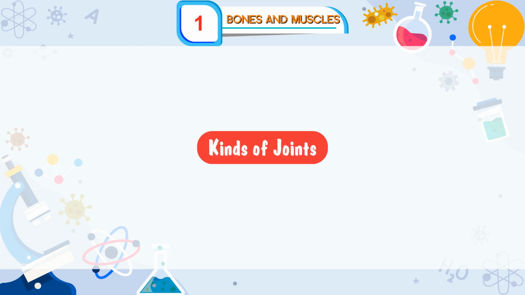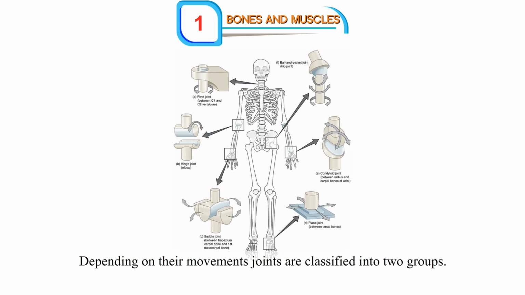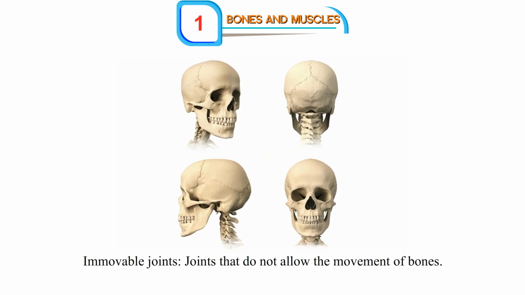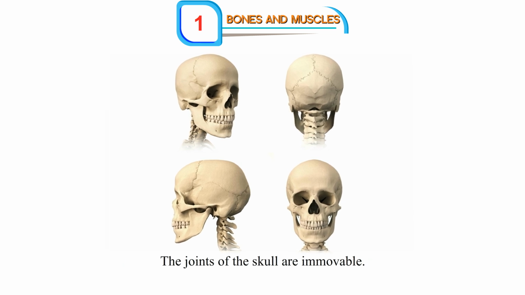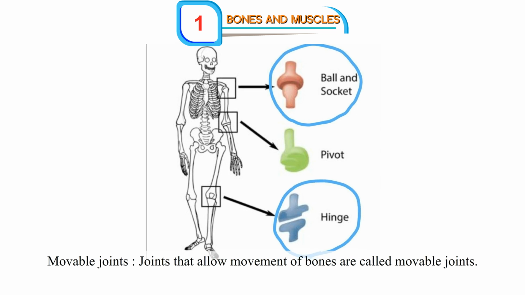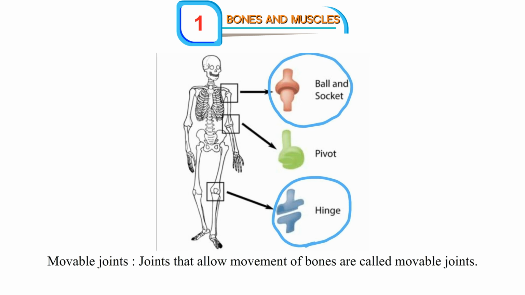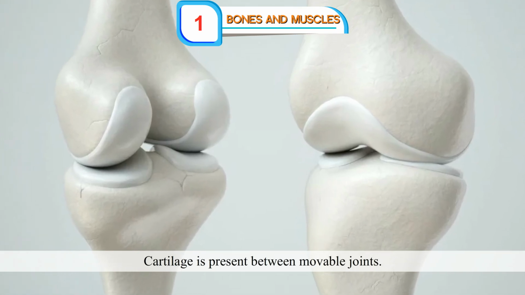Kinds of joints. Depending on their movement, joints are classified into two groups. Immovable joints: joints that do not allow the movement of bones. The joints of the skull are immovable. Movable joints: joints that allow movement of bones are called movable joints. Cartilage is present between movable joints.